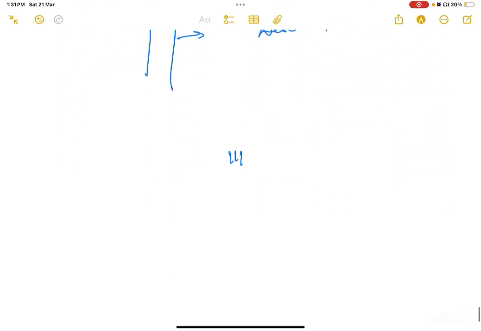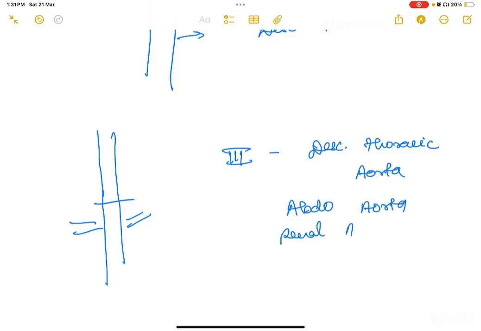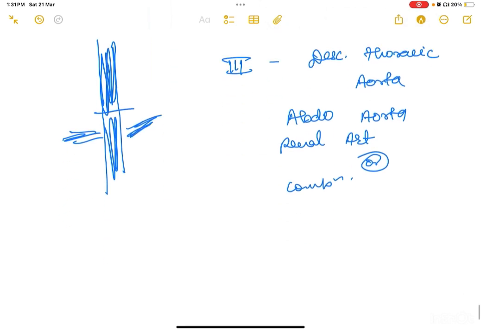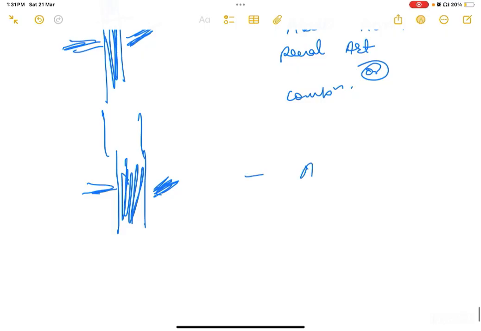Now in type 3, you have the descending thoracic aorta, abdominal aorta, renal arteries, or a combination of all of these. In type 4, this is your abdominal aorta and your renal arteries, and not the descending thoracic aorta.